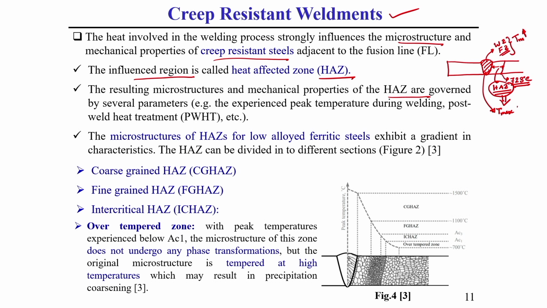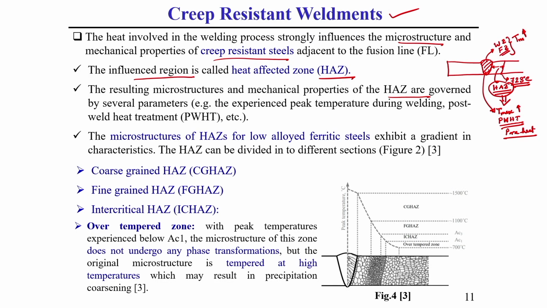It also depends on post weld heat treatment, post heating, and preheating temperature, the details of which I have already explained in an earlier lecture, you know these things. So, the resulting microstructure and mechanical property depend on the maximum temperature of this weld zone as well as the post weld heat treatment or preheat temperature. This you should keep in mind.